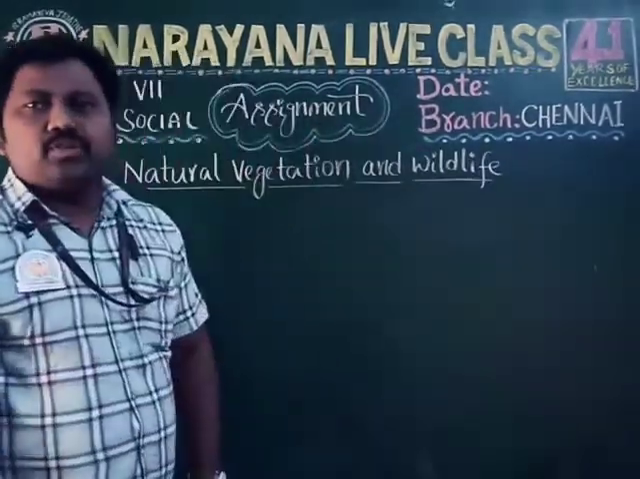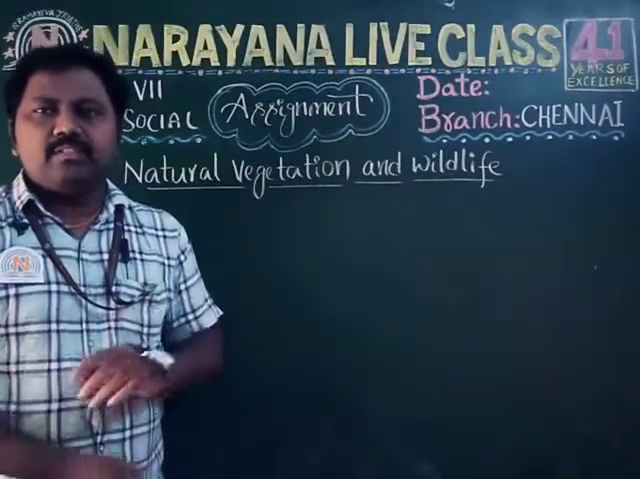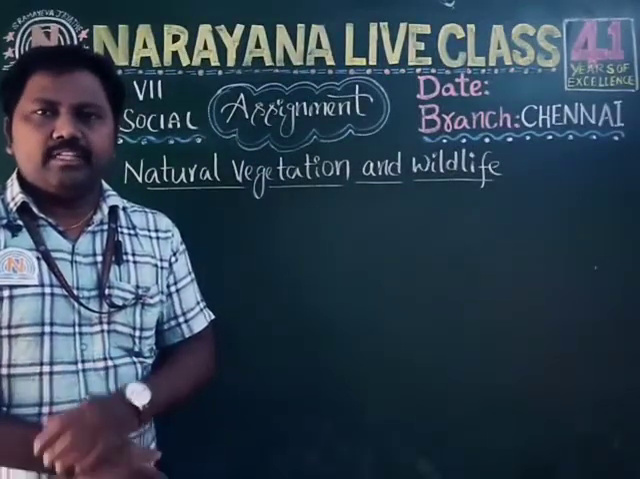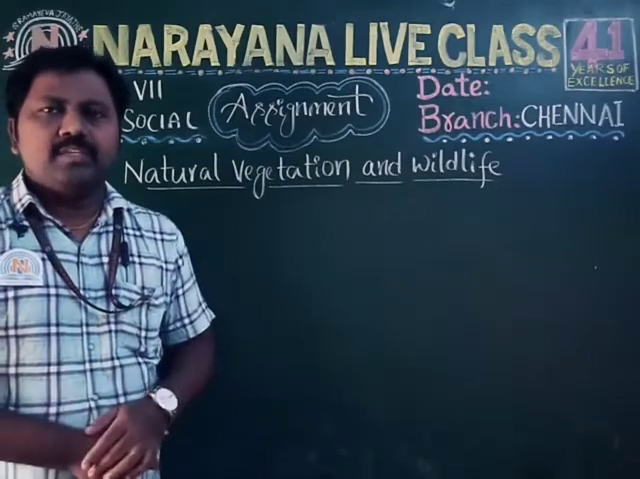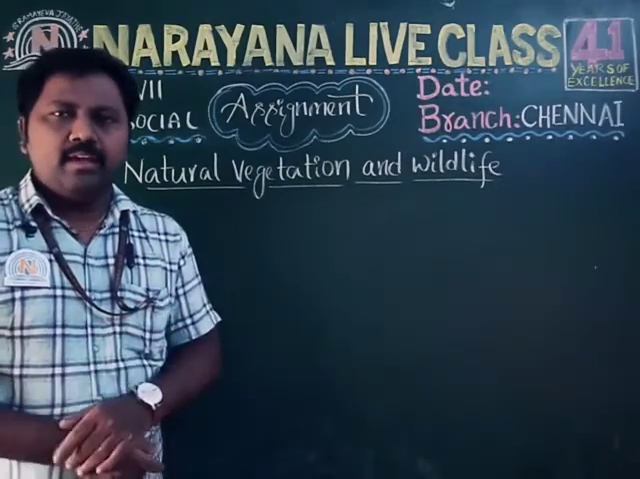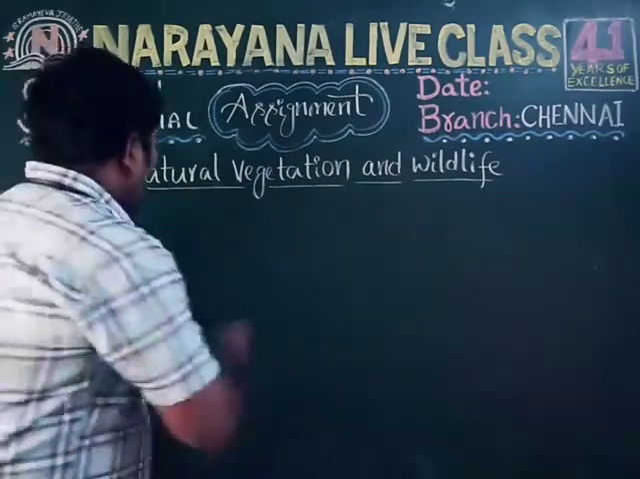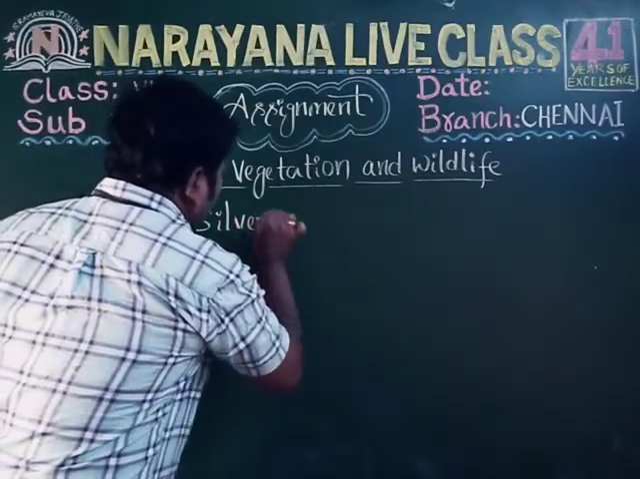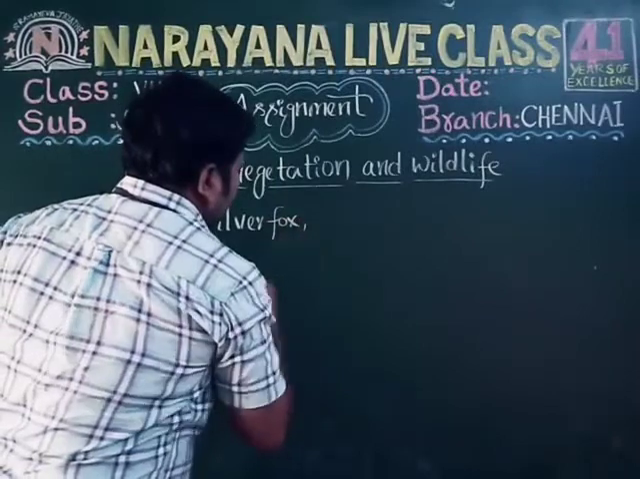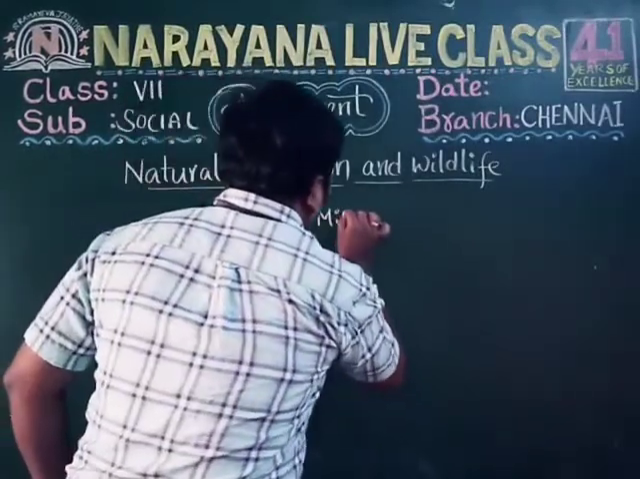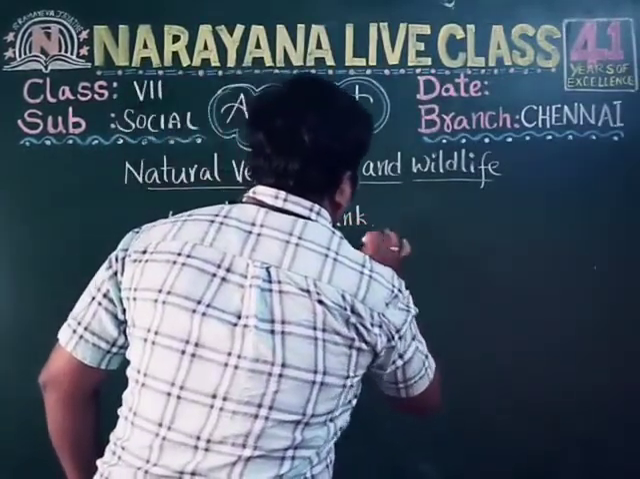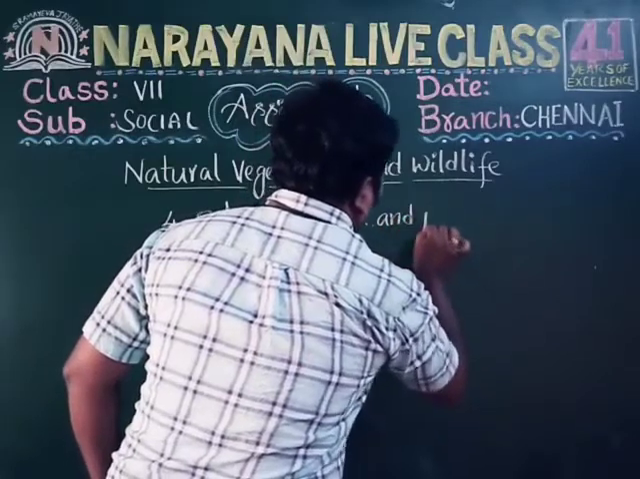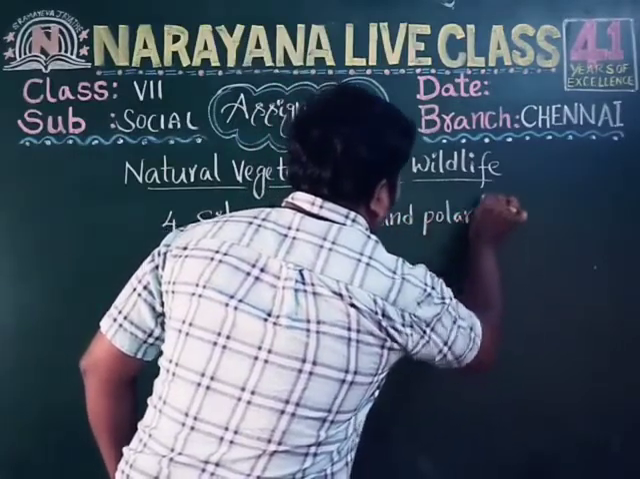Now let's take fourth question children. Name the animals found in coniferous forests. So the answer is silver fox, mink and polar bear. So the fourth question answer is silver fox, mink and polar bear.